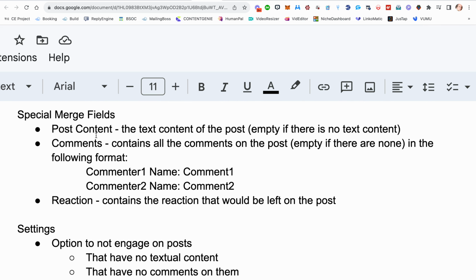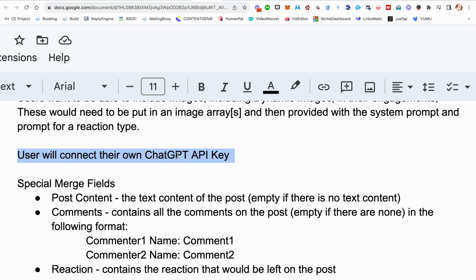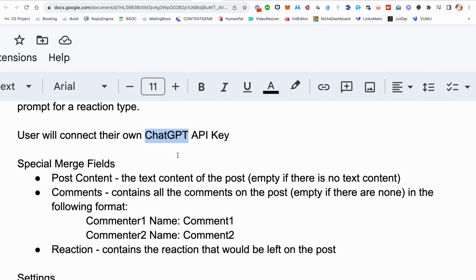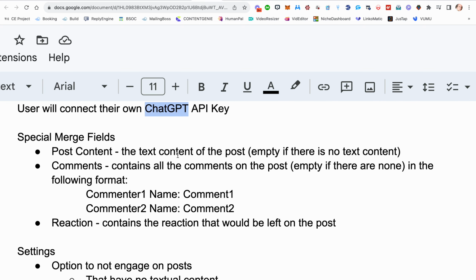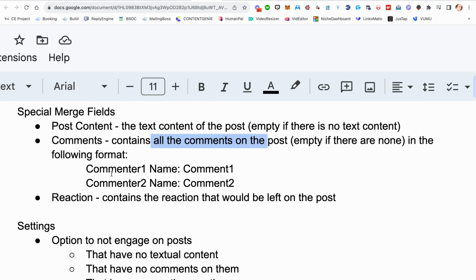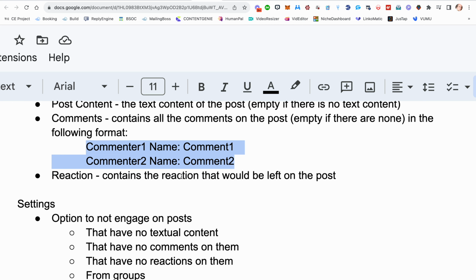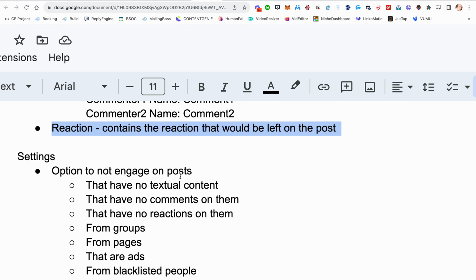Post content. We'll have special merge fields, right? And this is probably more for the AI to see what's been there before, but there'll be a merge field for the text content of the post, and if there is none, it'll be empty, and then all comments on the post in a format like this. This is probably more for the coders and just to understand how it's going to work than anything else, and the reaction that would be left on the post.